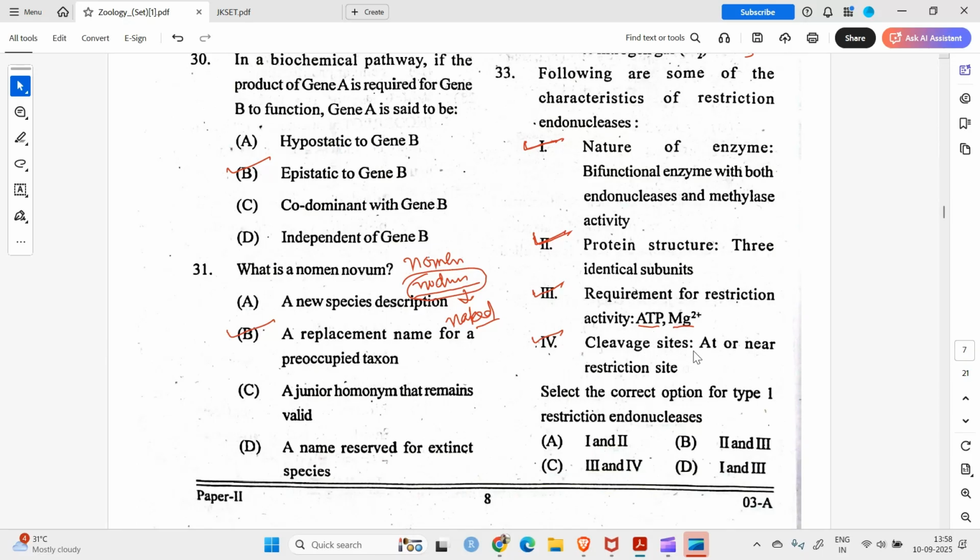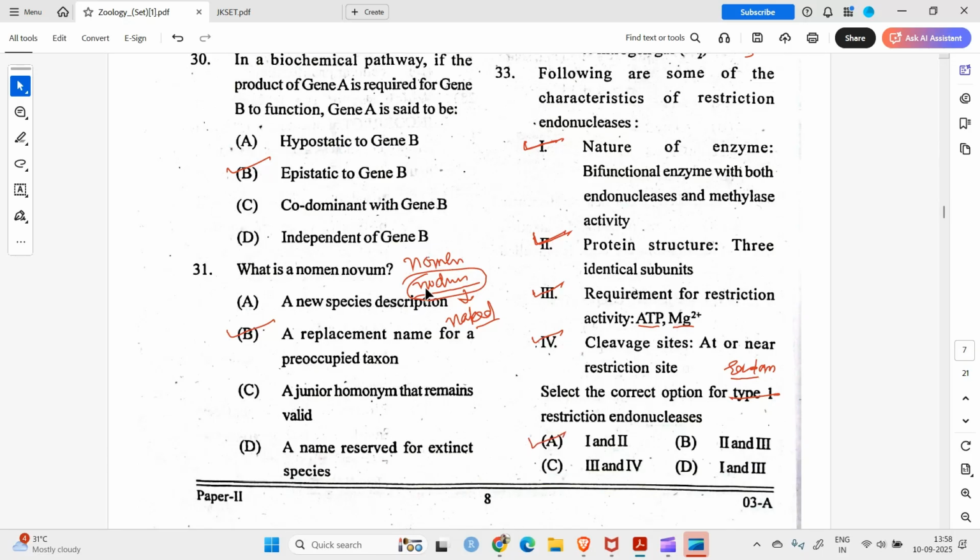Yes. Cleavage site, no, it's not precise. Type 1 is not precise because the cleavage site is random, and it is away from the recognition site. So select the correct option for type 1 restriction endonucleases. So 1 and 2 is the correct option.